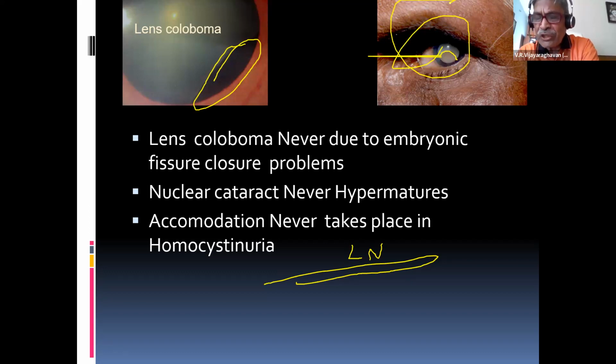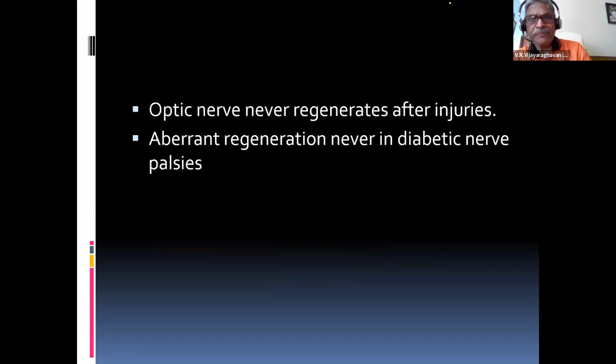Whereas in homocystinuria, the lens zonules are all disorganized or degenerated. That is why they can never take part in accommodation. That's what I have given. Accommodation never takes place in homocystinuria, whereas in Marfans, yes, it can take place. These are common exam questions, for example.